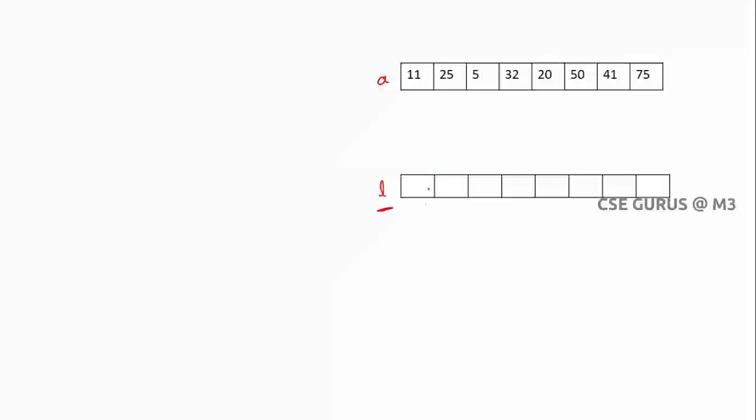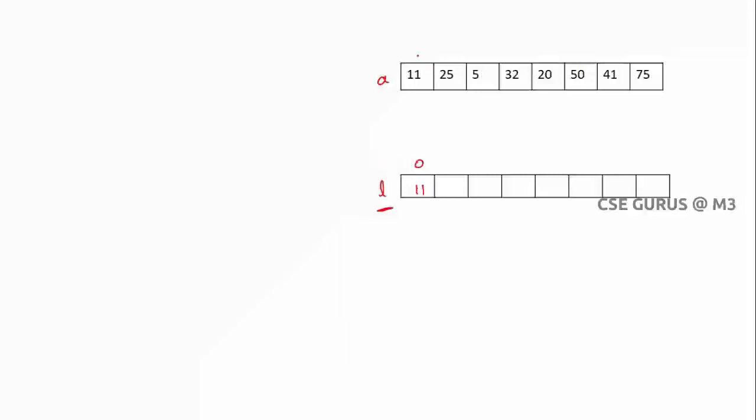So this is what we'll check out. Okay, let's see how this can proceed. Initially I'll start with the first element, 11. Here I'll check some conditions: whenever you take a new element, I'll check whether this new element is greater than the last element, less than the first element, or in between. To do this we'll go for binary search.